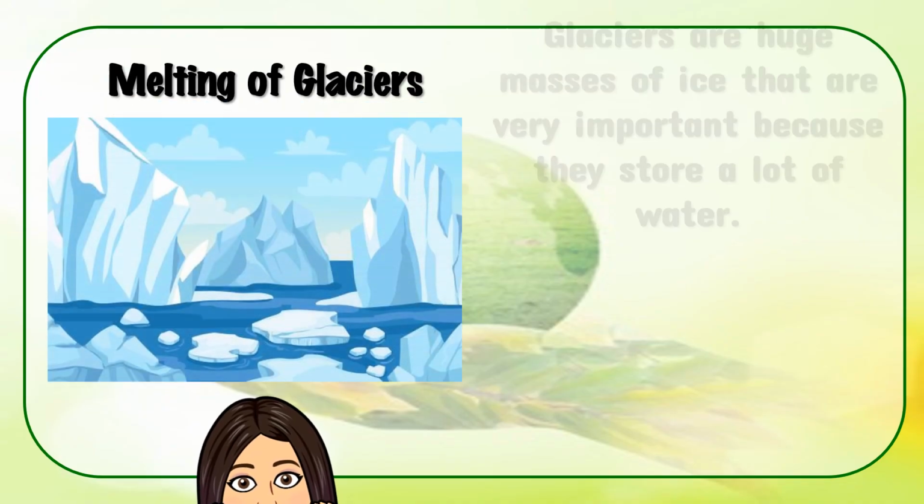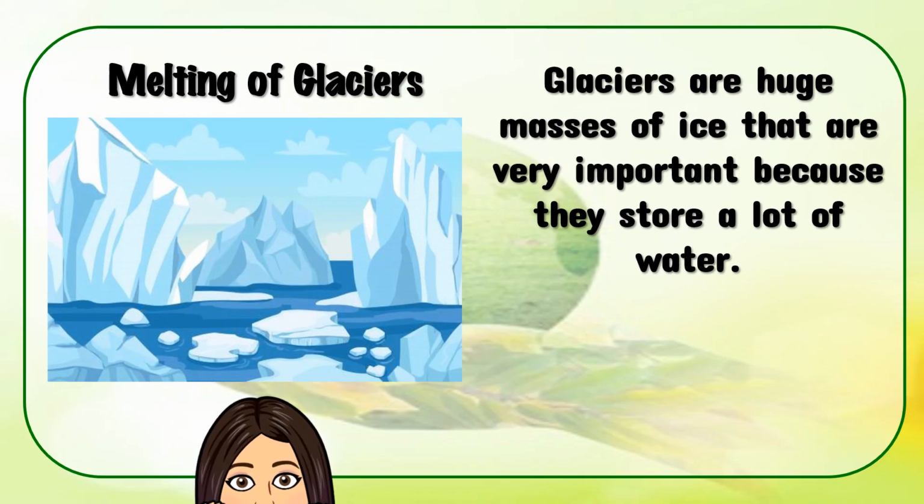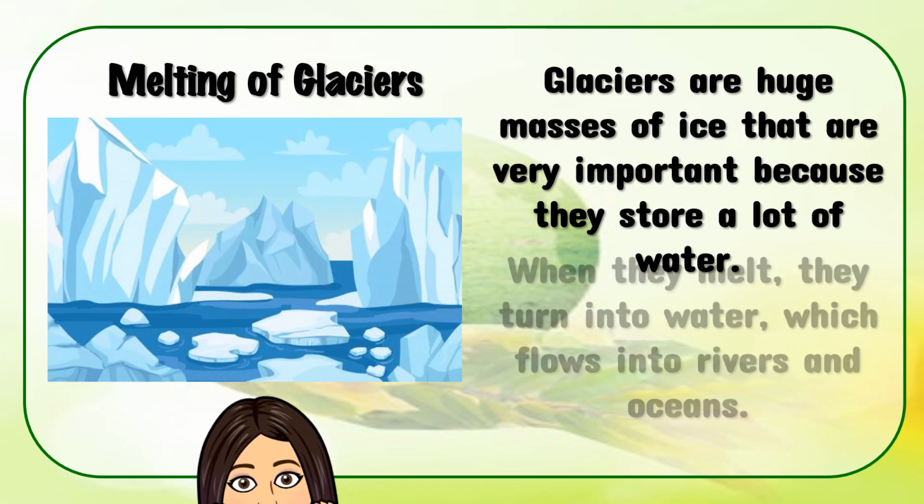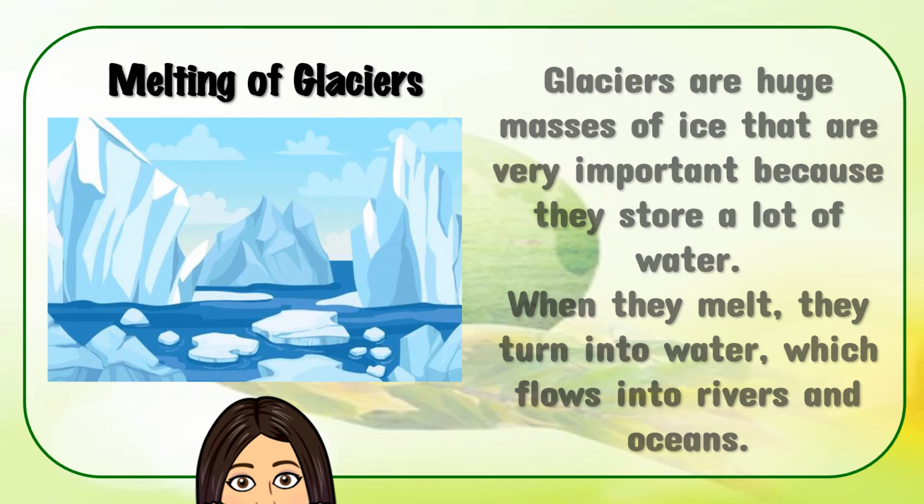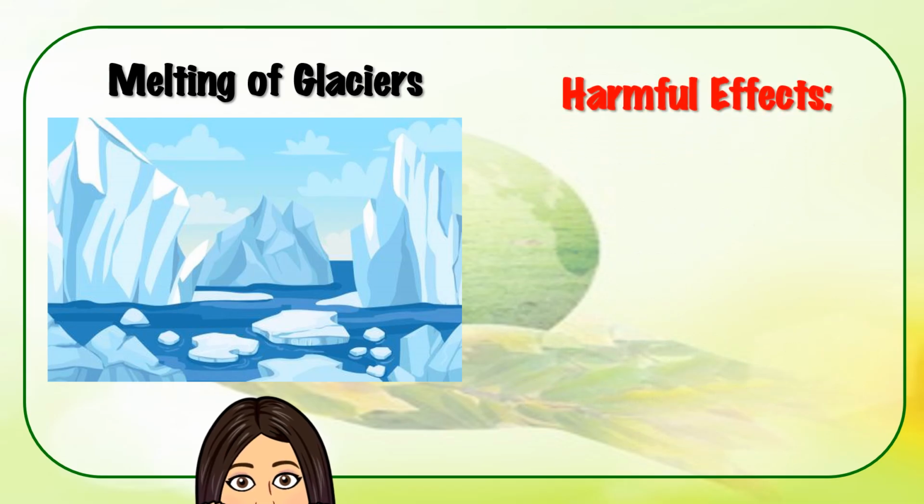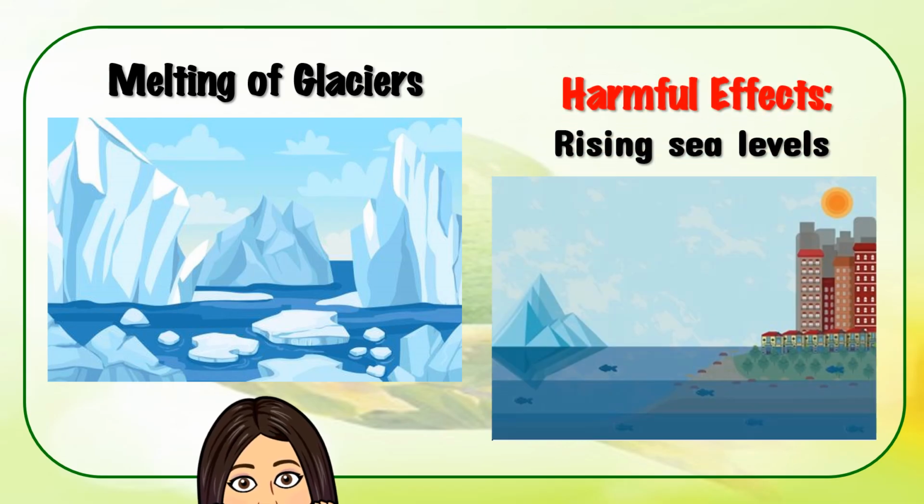Melting of glaciers. Glaciers are huge masses of ice that are very important because they store a lot of water. When they melt, they turn into water, which flows into rivers and oceans. Harmful effects of melting of glaciers: rising sea levels. When glaciers melt too fast, it adds a lot of water to the oceans, causing them to rise. This can flood coastal areas where many people live and can damage homes and buildings.